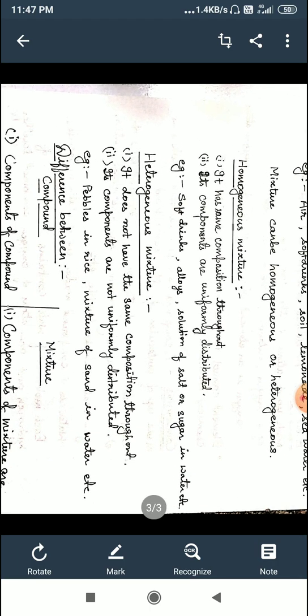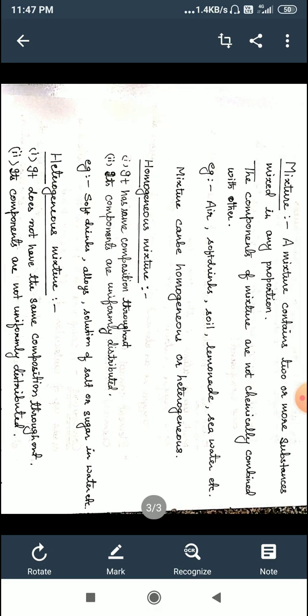Now children, we should learn about mixture. Already you have studied in previous class. Let us recapitulate. What is mixture? A mixture contains two or more substances mixed in any proportion. Just now you have learnt about compound.